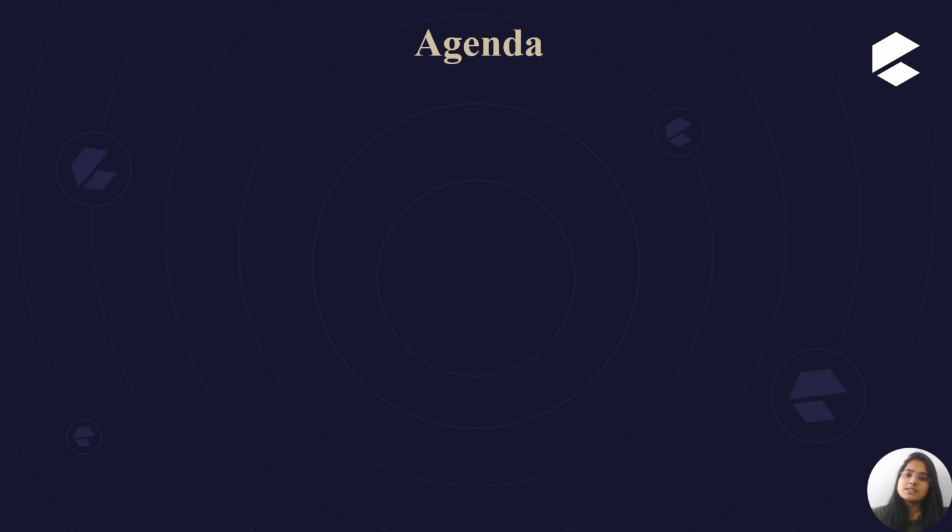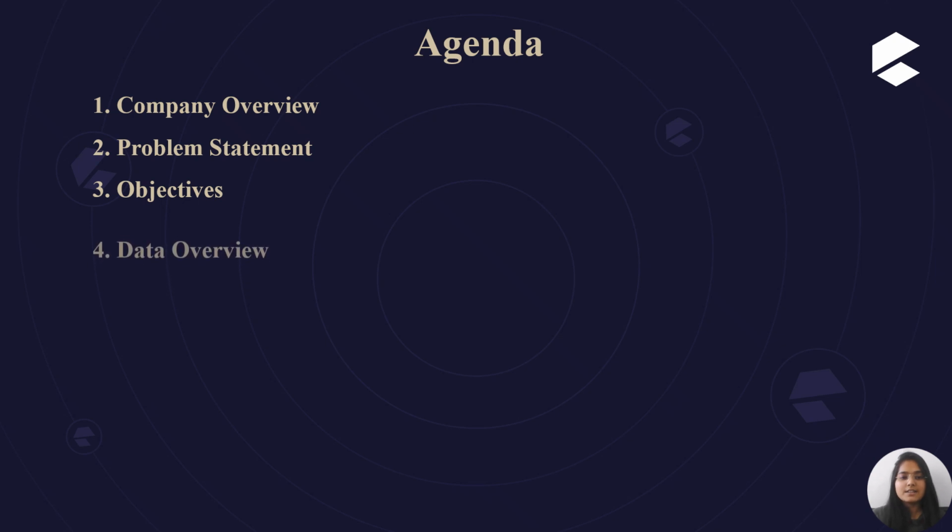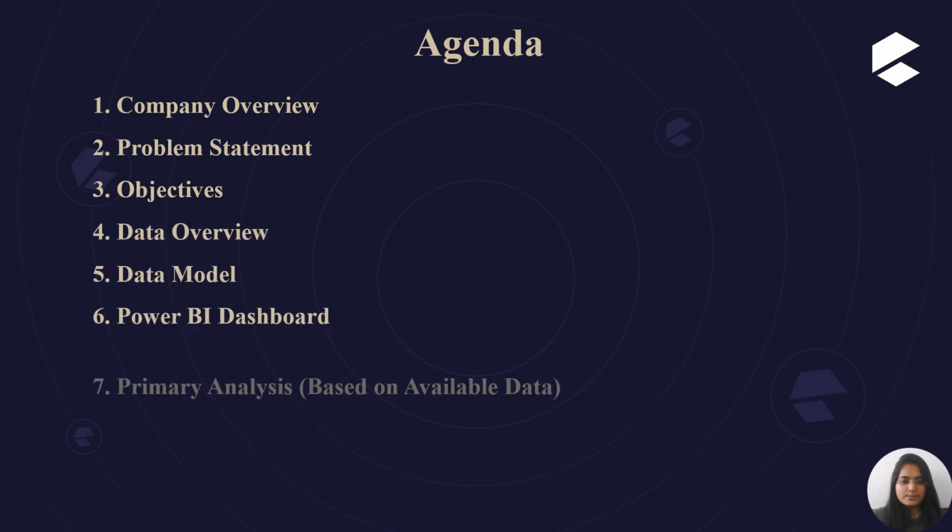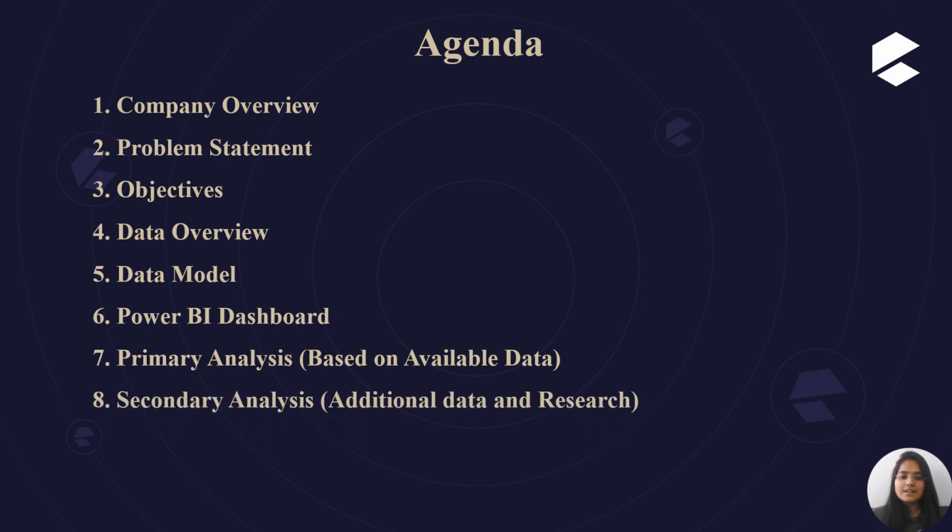Now have a quick look at the agenda of the project. Our project begins with the company overview, followed by the problem statement, objectives, and the data overview. After that, we will walk through the data model, Power BI dashboard, primary analysis, and secondary analysis. Lastly, we will discuss the recommendations of the project.